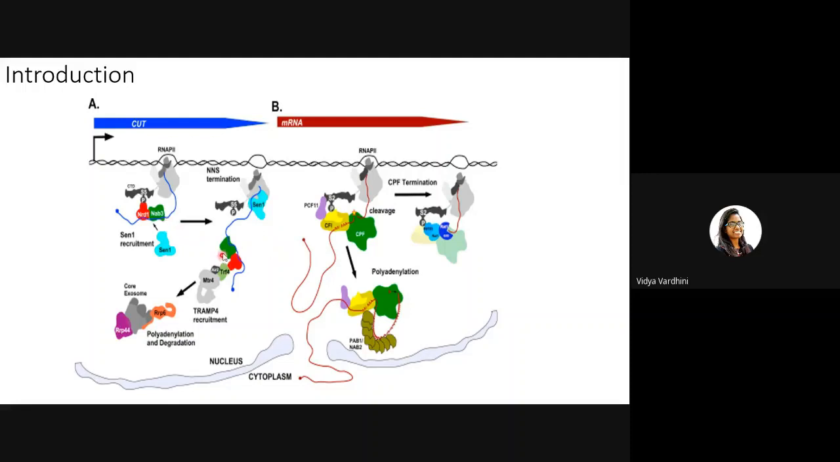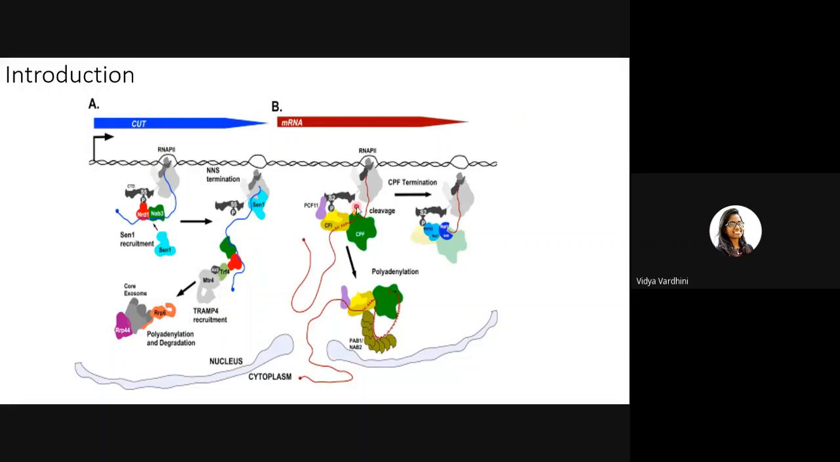Now NRD1 and NAB3, bound to the RNA, recruit the exosome via many other factors such as TRAMP4, TRF4, etc. Once the exosome recognizes these factors, it will cause the degradation of the entire non-coding RNA such that there is no trace remaining of the non-coding RNA. This is especially true for CUTs and SUTs.